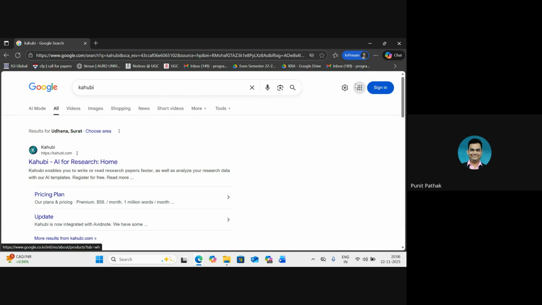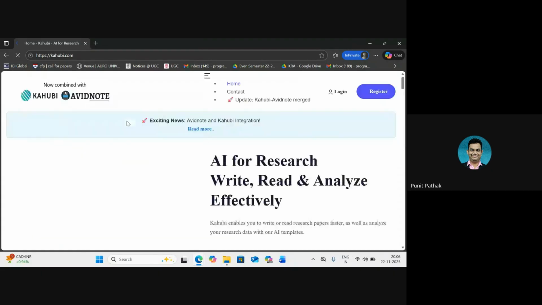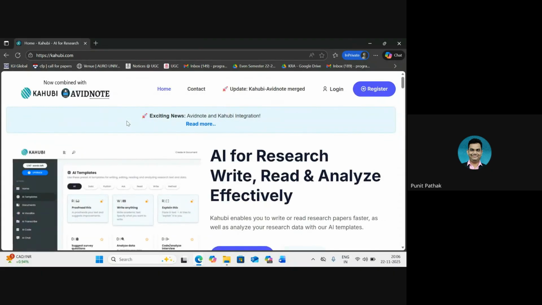It is called Kahubi. Now it was a startup some time back, and now it has been acquired by another firm called AvidNote, and it's called Kahubi AvidNote now. And it is a very powerful platform. We are again going to be looking at the free version of this platform only, and we will see how the next era of writing seems to be evolving with platforms like Kahubi. So with that, let's get started.